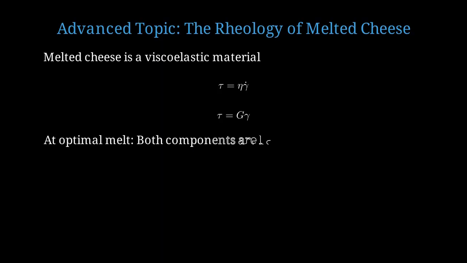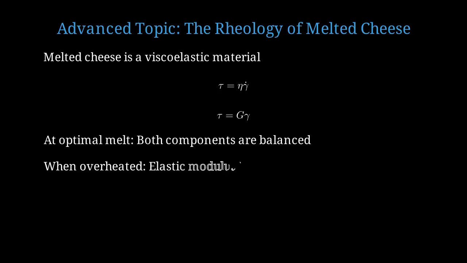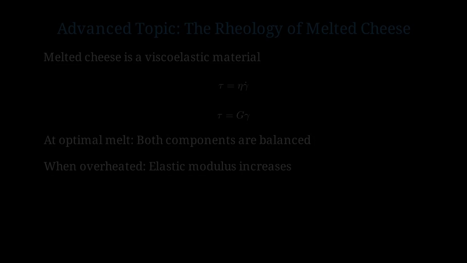At the optimal melting temperature, both viscous and elastic components are balanced. The cheese flows smoothly but maintains some structure. When cheese is overheated and proteins denature, the elastic modulus increases dramatically. The cheese becomes more solid-like and rubbery.